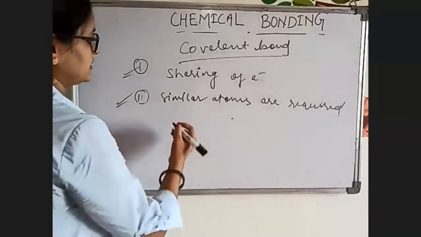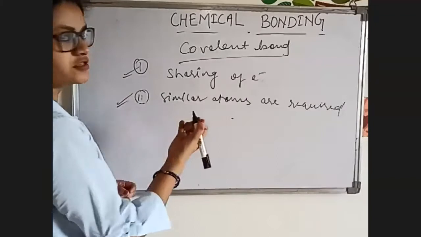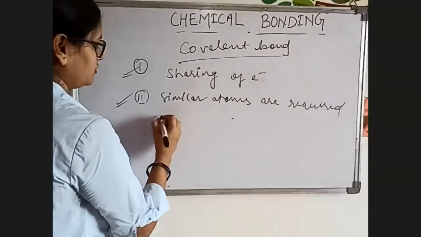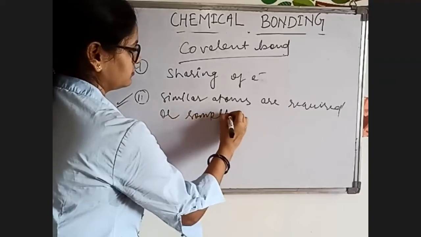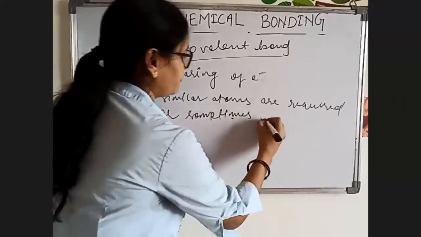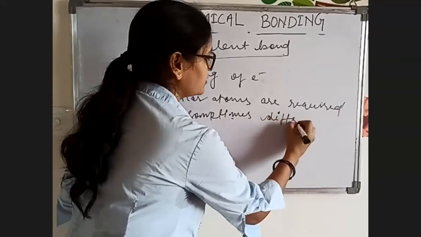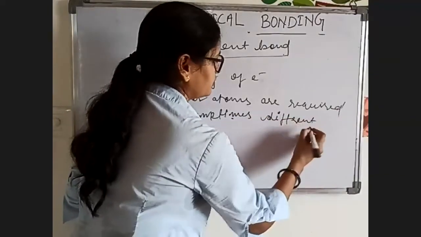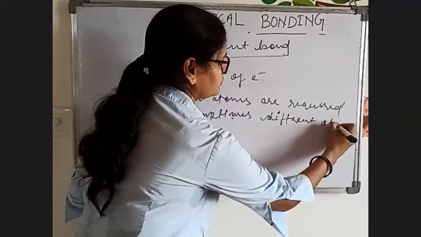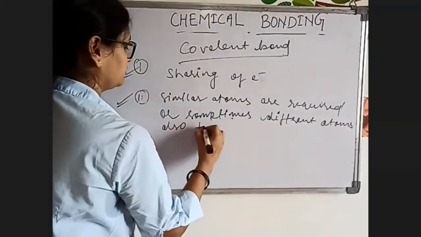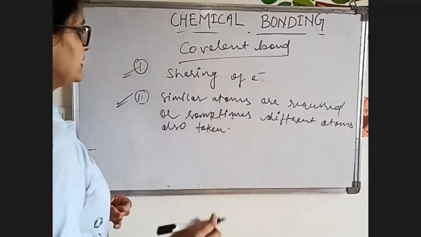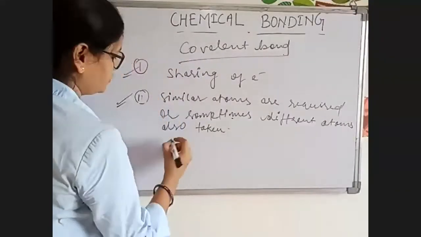Sometimes different elements or atoms can also be taken. So now let's take Cl2.